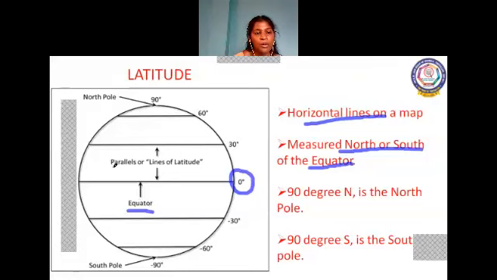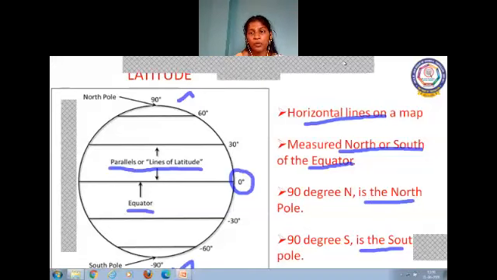That is why they are called parallels of latitude or the lines of latitude. Okay. So 90 degree north is called the North Pole and 90 degree south is called the South Pole.